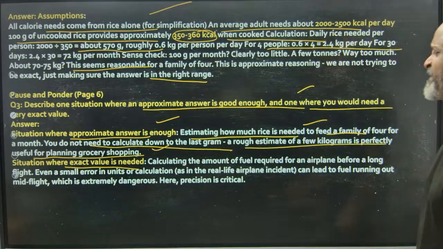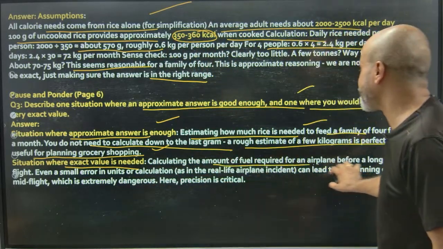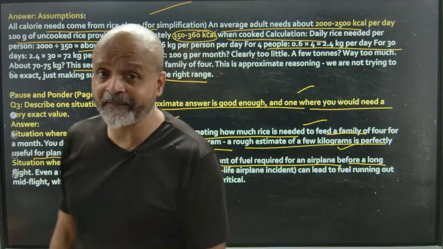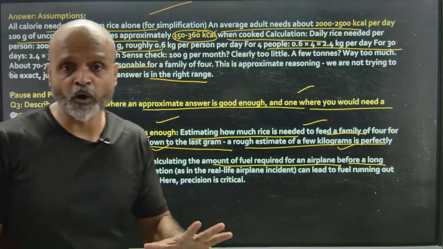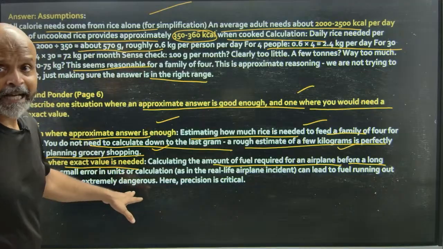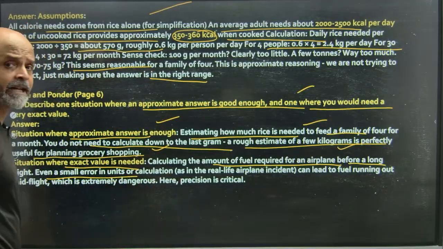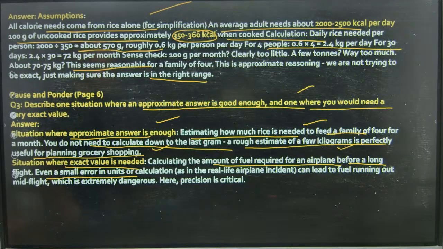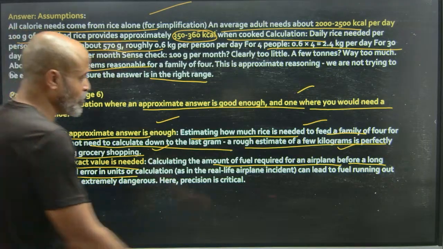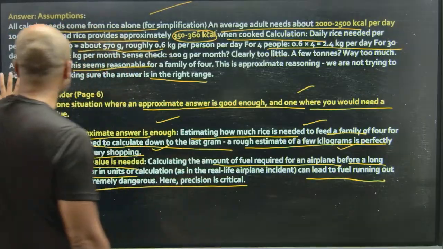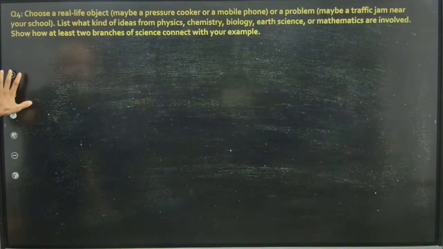A situation where an exact value is needed: calculating the amount of fuel required for an airplane before a long flight. Now with airplanes, we cannot have anything which can go wrong. So when we are planning a flight, we need to have an exact value, because even a small error in the calculation of units can lead to fuel running out mid-flight, which is extremely dangerous. Hence, we are supposed to have precise detailing about this.